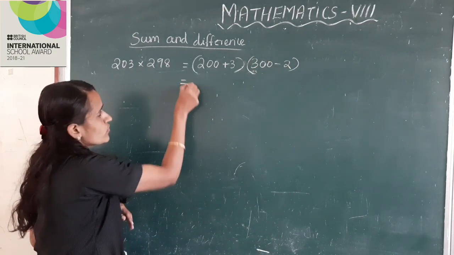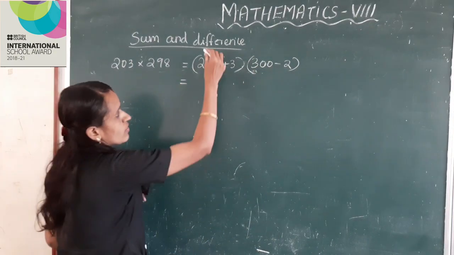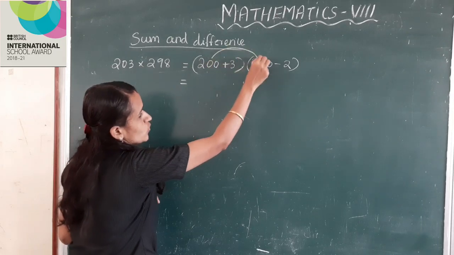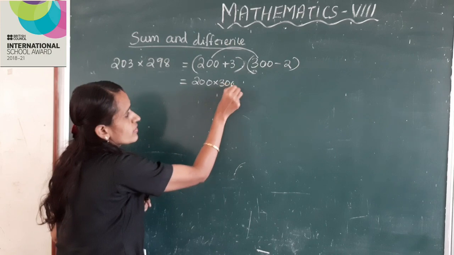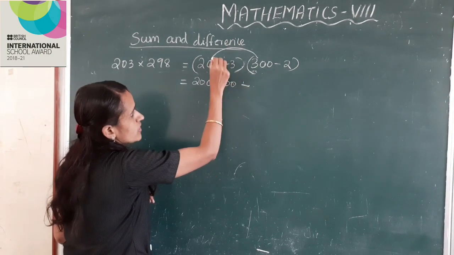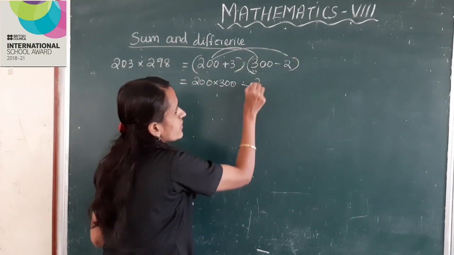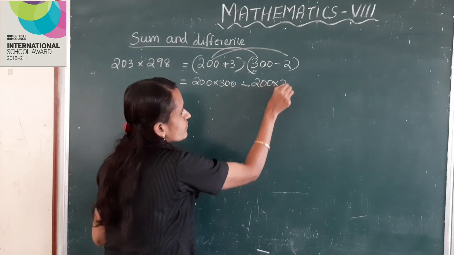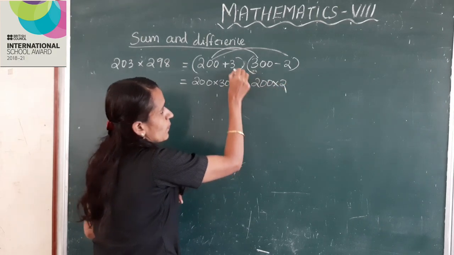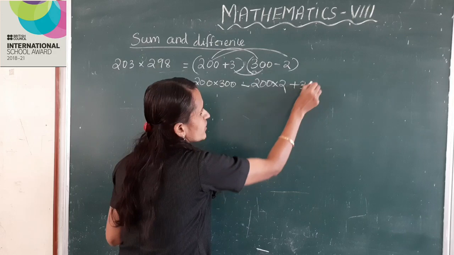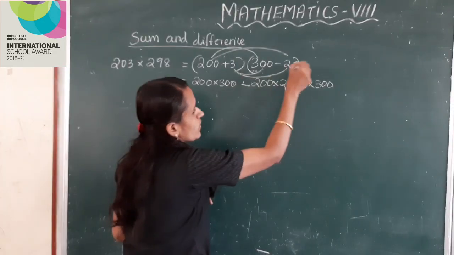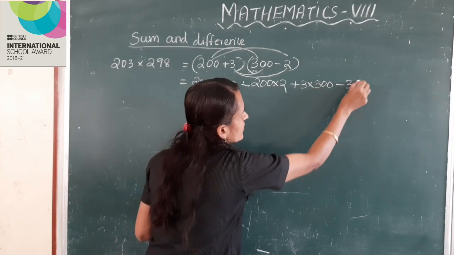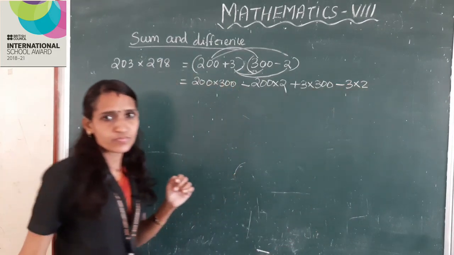This is equal to 200 into 300 minus 200 into 2 plus 3 into 300 minus 3 into 2.